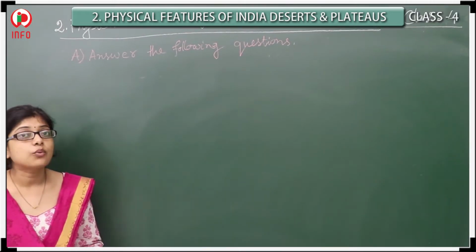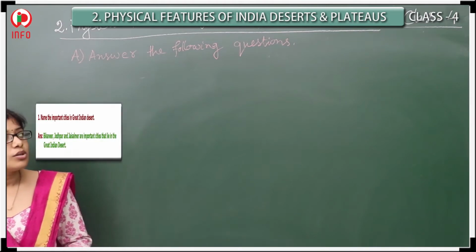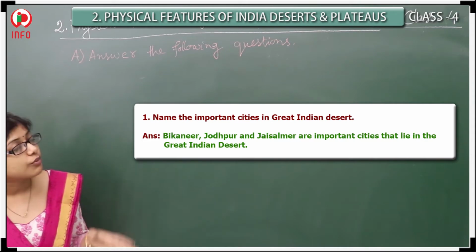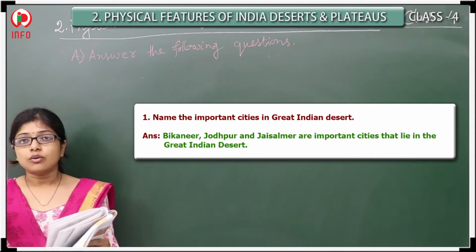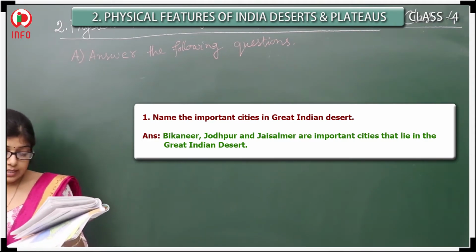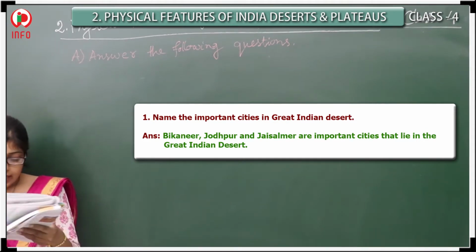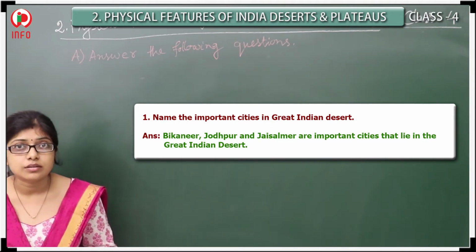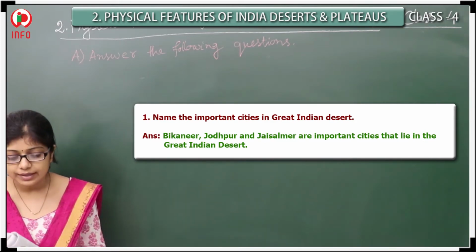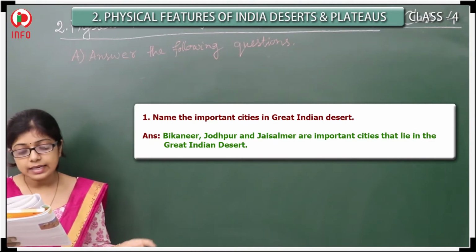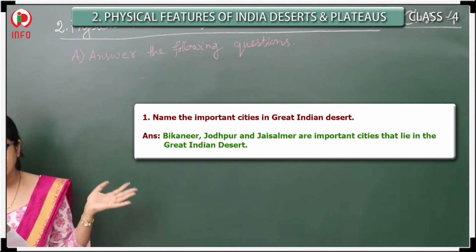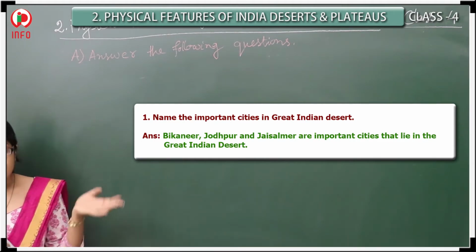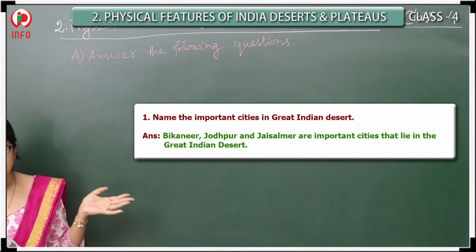Now we will discuss the question answers of this lesson. The first exercise: answer the following questions. We have to read the questions first. The first question is, name the important cities in the Great Indian Desert. I have told you already that cities like Bikaner, Jodhpur and Jaisalmer are the important cities that lie in the regions of the Great Indian Desert.